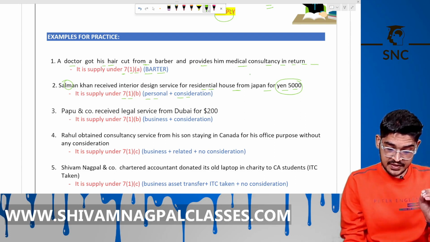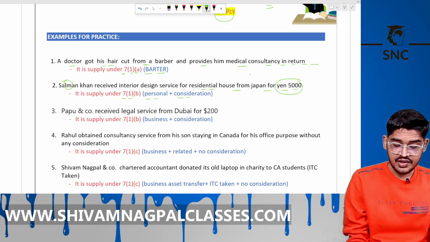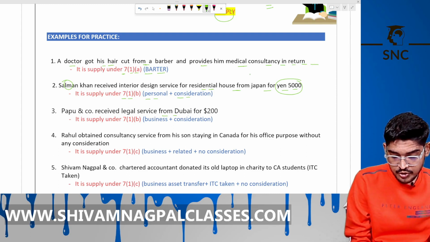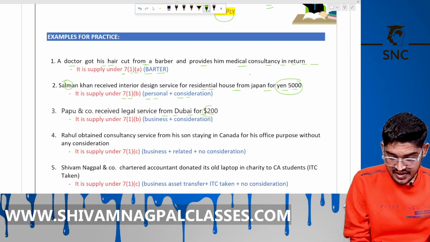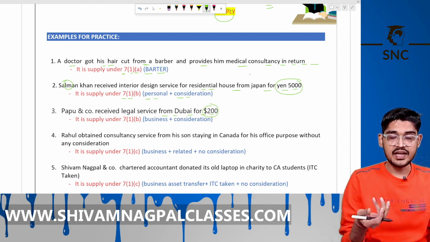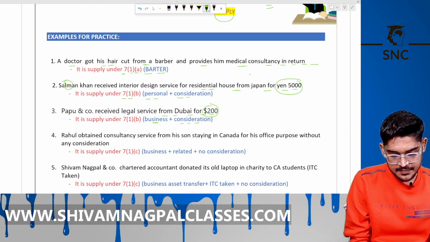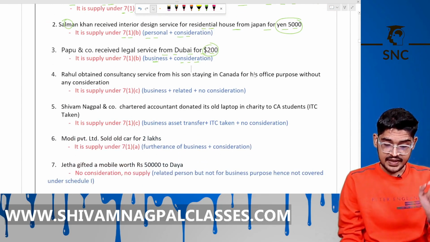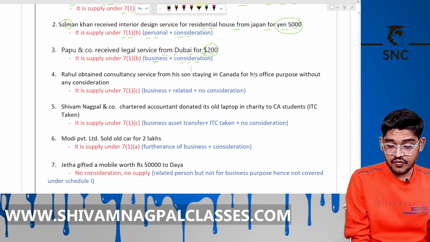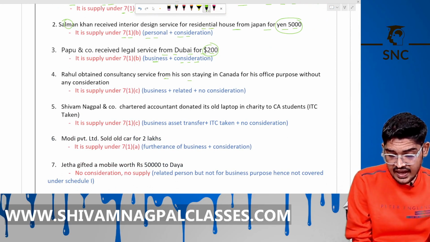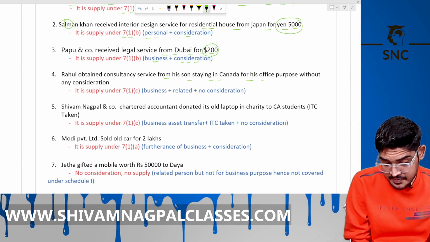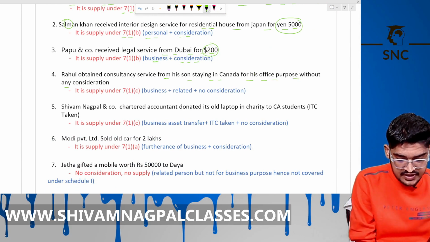Pappu and Company received legal services from Dubai for $200. Again, import of services for a consideration, always applies for business purpose and consideration, 7.1b. Now, Rahul obtained consultancy services from his son staying in Canada for his office purpose without any consideration.